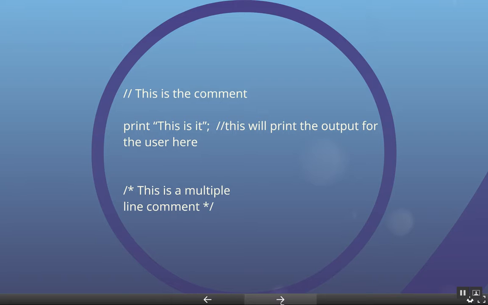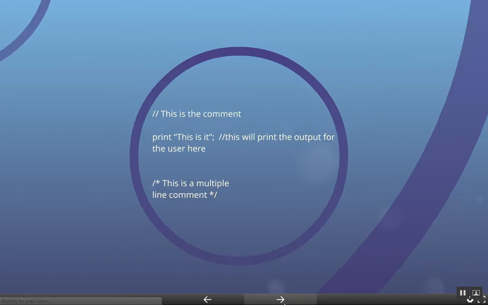If you have multiple lines, like a whole paragraph or a lot of information, you can comment out all of the multiple lines with a slash asterisk at the beginning and an asterisk slash at the end in C++, Swift, and JavaScript. So that's just a little bit about comments, and if you see those or need to use those, I think it's a good way to document your code.